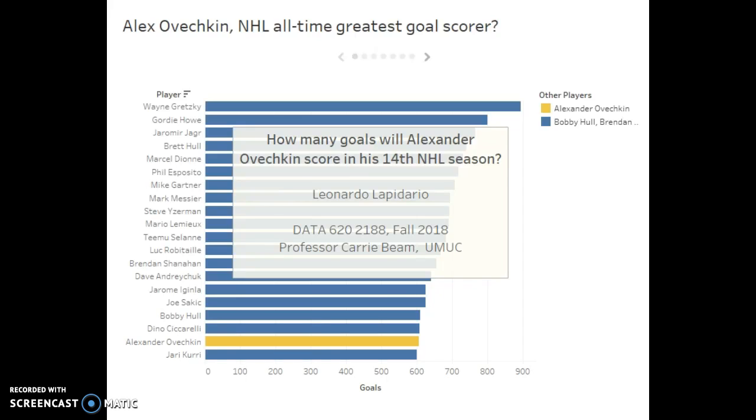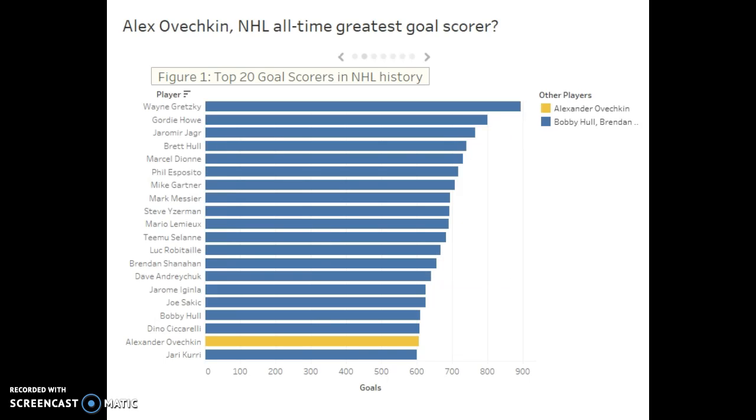My name is Leonardo Lapidario, and during this short presentation, we will dive into some small hockey statistics, and we will predict how many goals Alexander Ovechkin of the Washington Capitals will score in his 14th NHL season. The first figure is a simple bar chart that depicts the top 20 goal scorers in NHL history. Prior to the 2018 season, Alexander Ovechkin came in at number 19 on this list with 607 total goals.